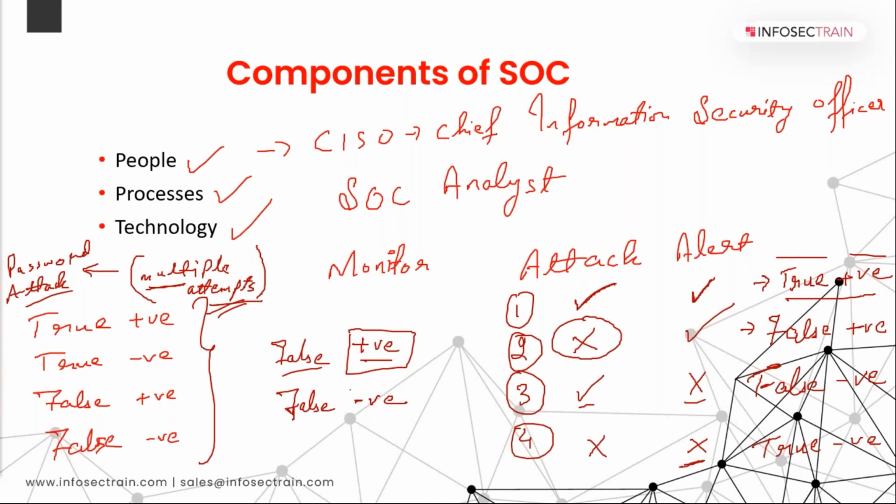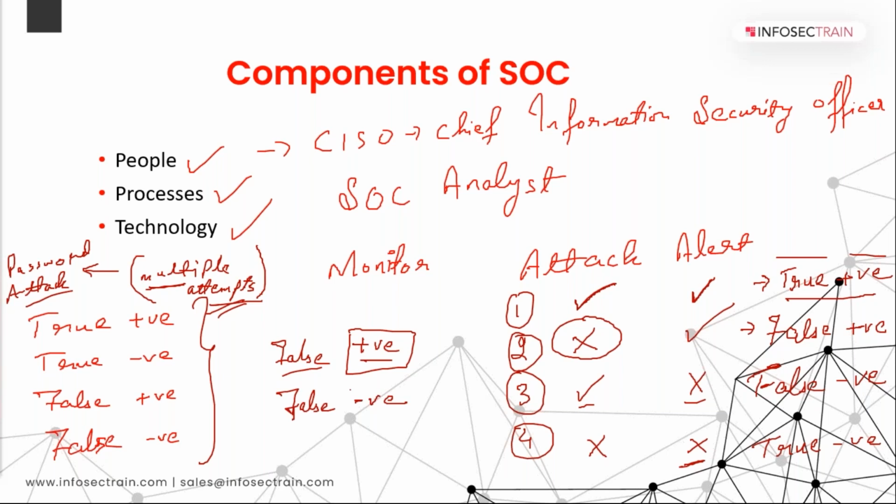Then we have technology. Technology will be what? Your SIEM solutions, your security monitoring tools, your ticketing systems. These will be considered your technology, which works for the people and the processes. And process is something used by different functional parts of your SOC to perform seamlessly and effectively. Basically, processes are a link between the people and the technology.